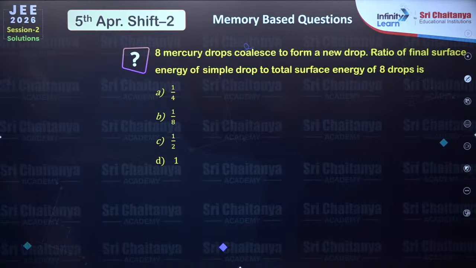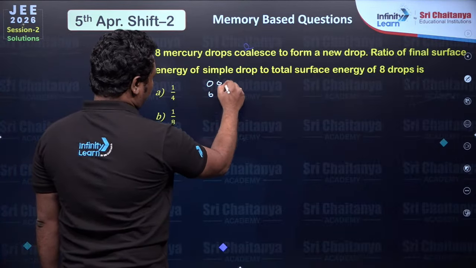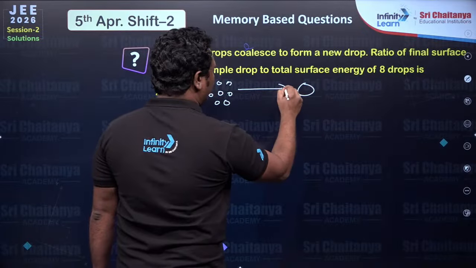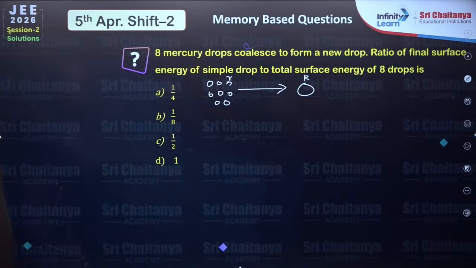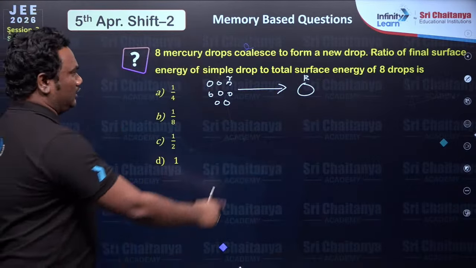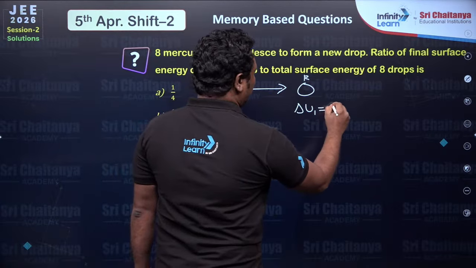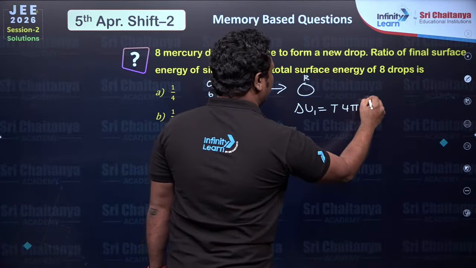Next, 8 mercury drops coalesce to form a new drop. Ratio of final surface energy of the single drop to total surface energy of the 8 drops. So there are 8 drops here. All these are forming a bigger one. Each small one will have radius r, and the bigger one has capital radius R. So surface energy of the bigger one, delta U1, is T into area, which is 4 pi R square.